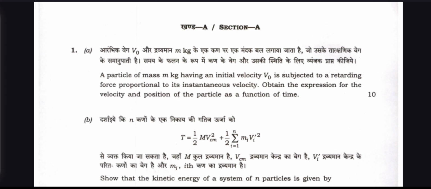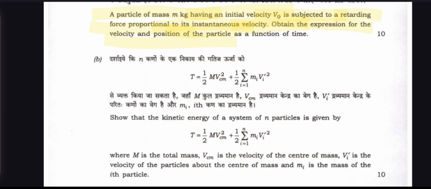Question A: A particle of mass m kg having an initial velocity v is subjected to a retarding force proportional to its instantaneous velocity. Obtain the expression for the velocity and position of the particle as a function of time.